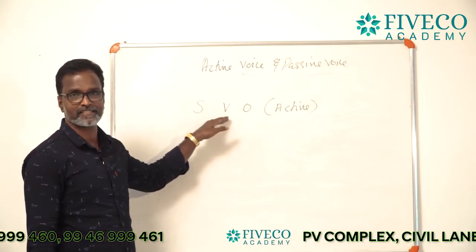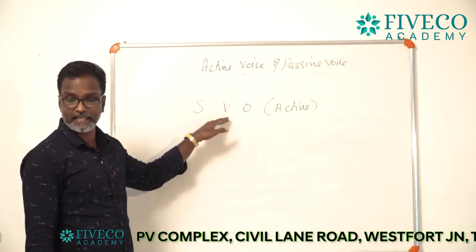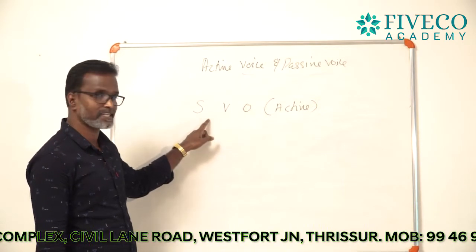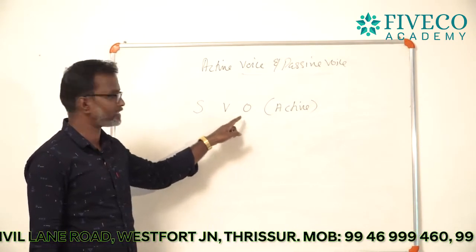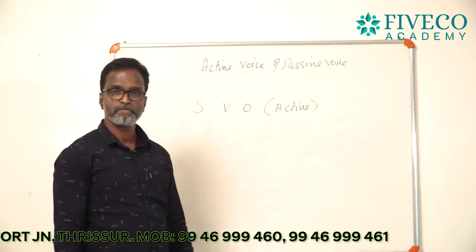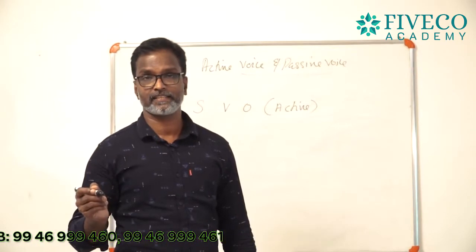This is a sentence. I didn't use the words, and instead of the words, I used only subject, verb and object. This is an example for active sentence. And I wrote another sentence for passive.